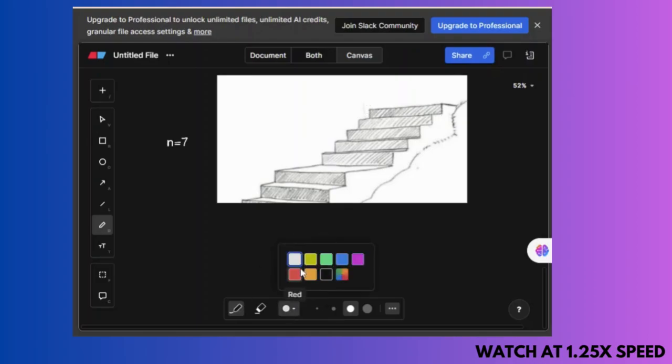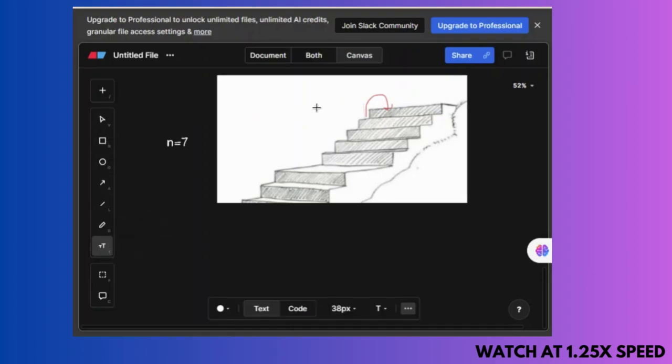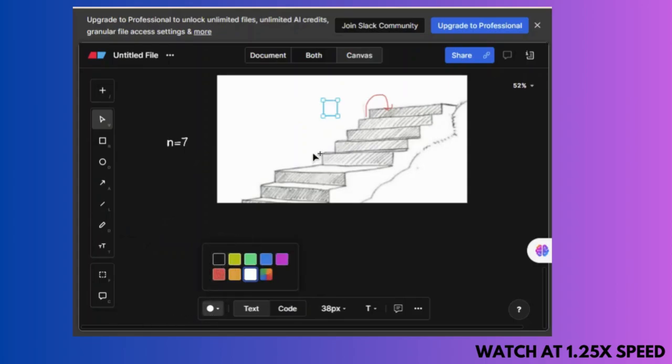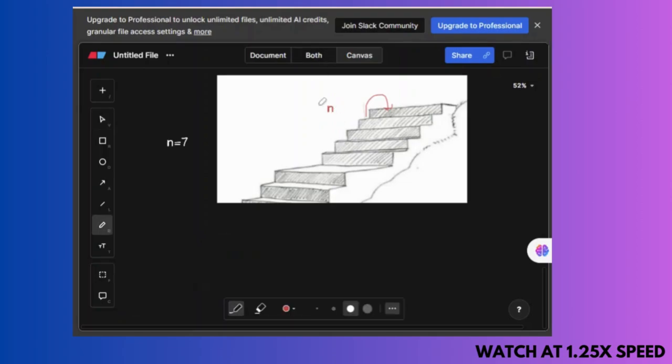I can easily take one step ahead and reach the top if I'm at n equals 6. So this is the condition where, if I'm at n equals 6, I only take one step and reach the top.